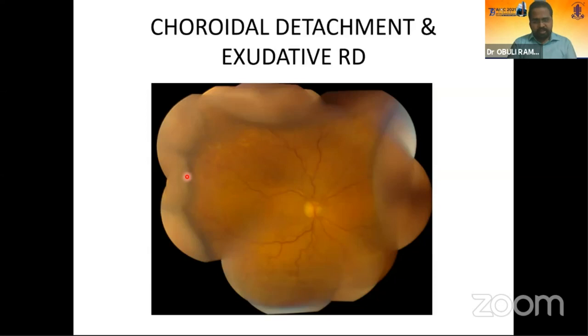And if in case such a choroidal detachment happens, it is mostly exudative in nature. It will be self-limiting most of the times. You keep the patient under close monitoring, and start the patient on topical steroids. Once the choroidal detachment resolves, after a month, you can again proceed with the further PRP.